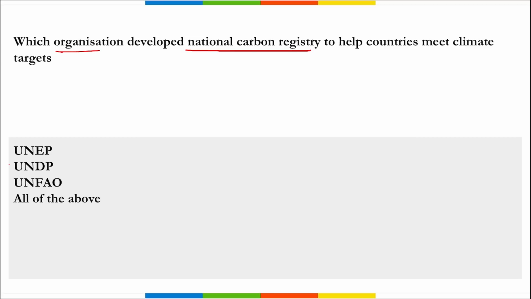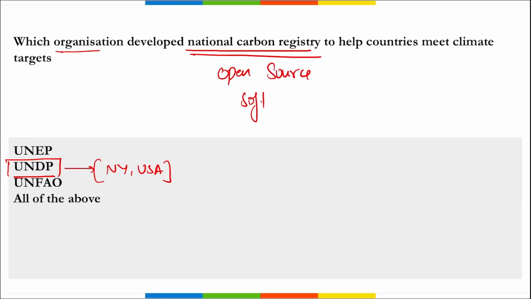Next, which organization developed the National Carbon Registry to help countries meet the climate targets? It is your United Nations Development Program, headquartered in New York, USA. They have recently developed an open source software. This is your National Carbon Registry. It will allow countries to effectively manage national data and process the trading of carbon credits. The registry will follow national and international best practices that are based on inputs from various countries,